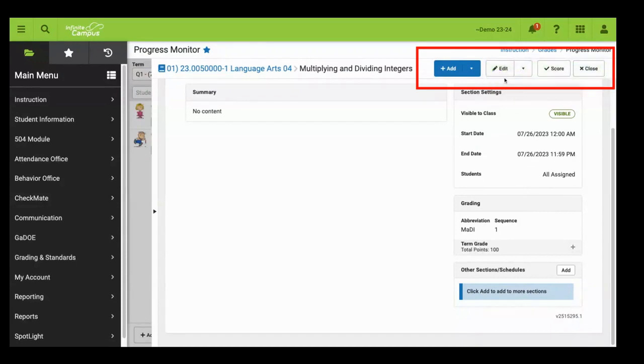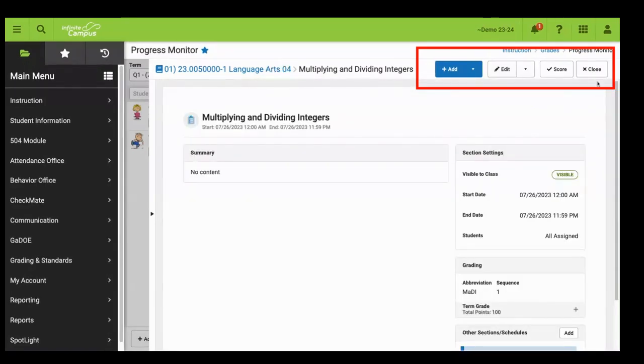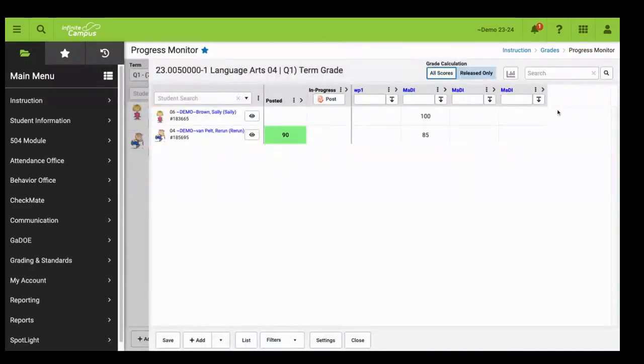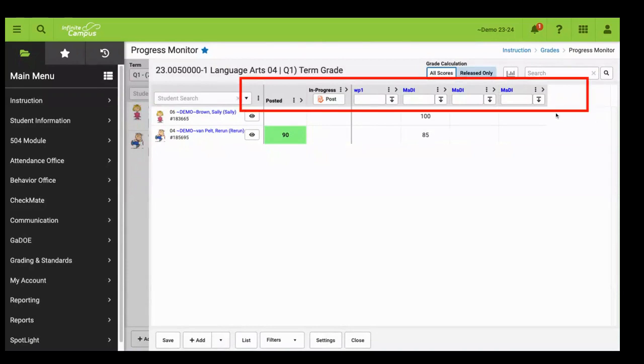Notice that you can edit the assignment. You have a way to duplicate the assignment. You can score the assignment now, or you can close the screen and return to the previous page. I'll go ahead and click the Close button to return to the full progress monitoring page.